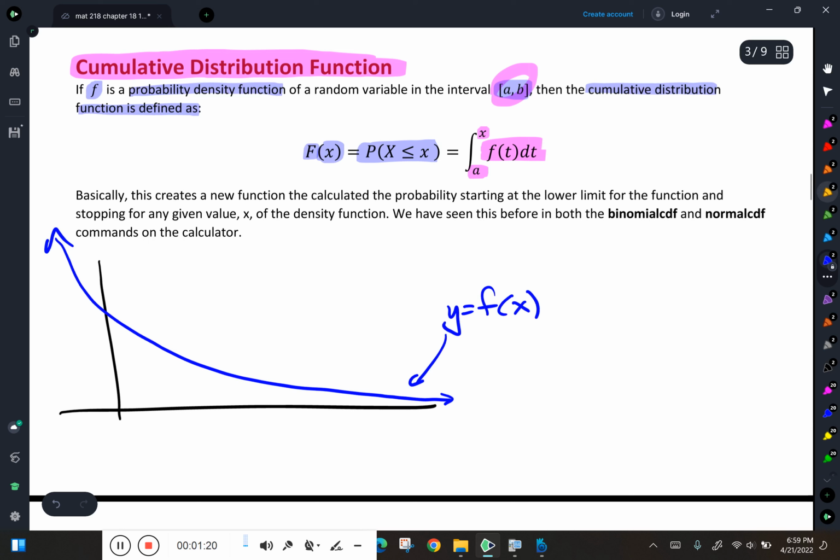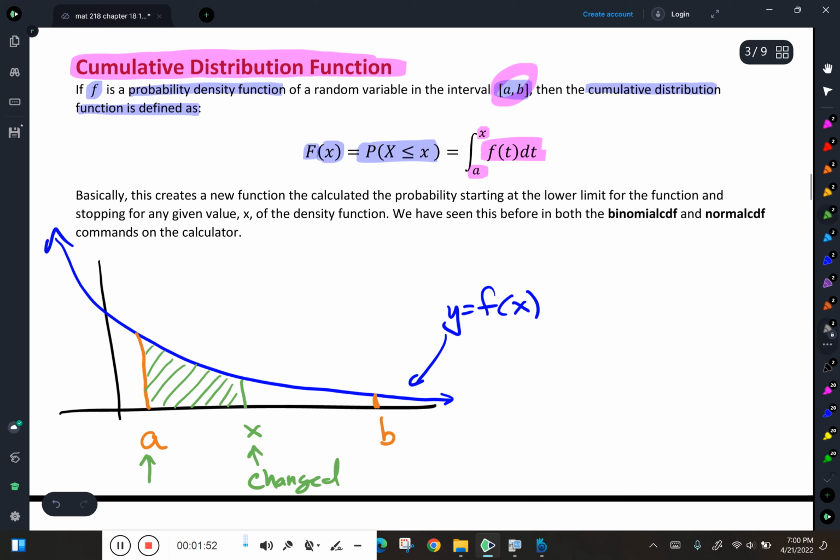It is valid on some interval starting at a value a and stopping at a value b. Now, what if you were always finding this area right here, this probability, where the lower limit was always a, but the upper limit changed?